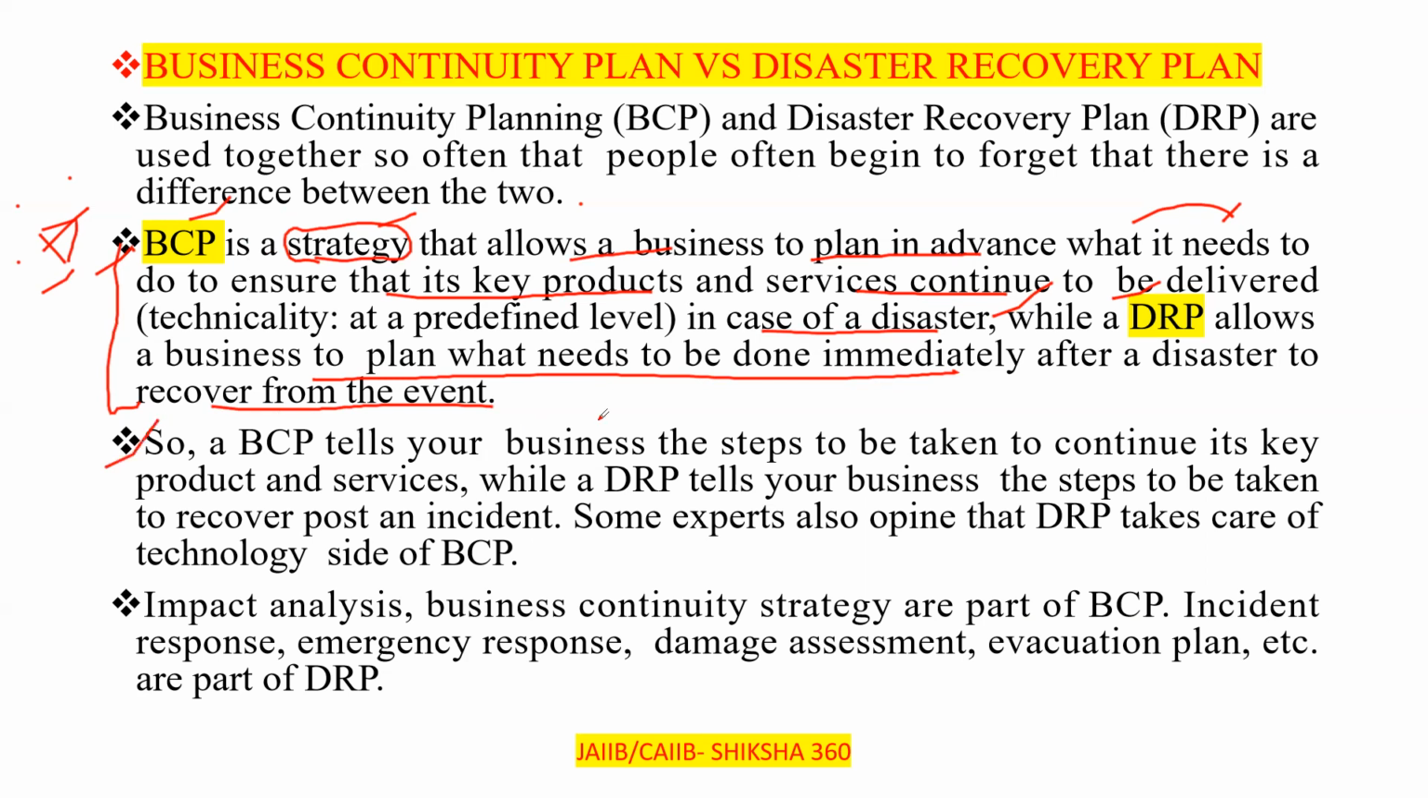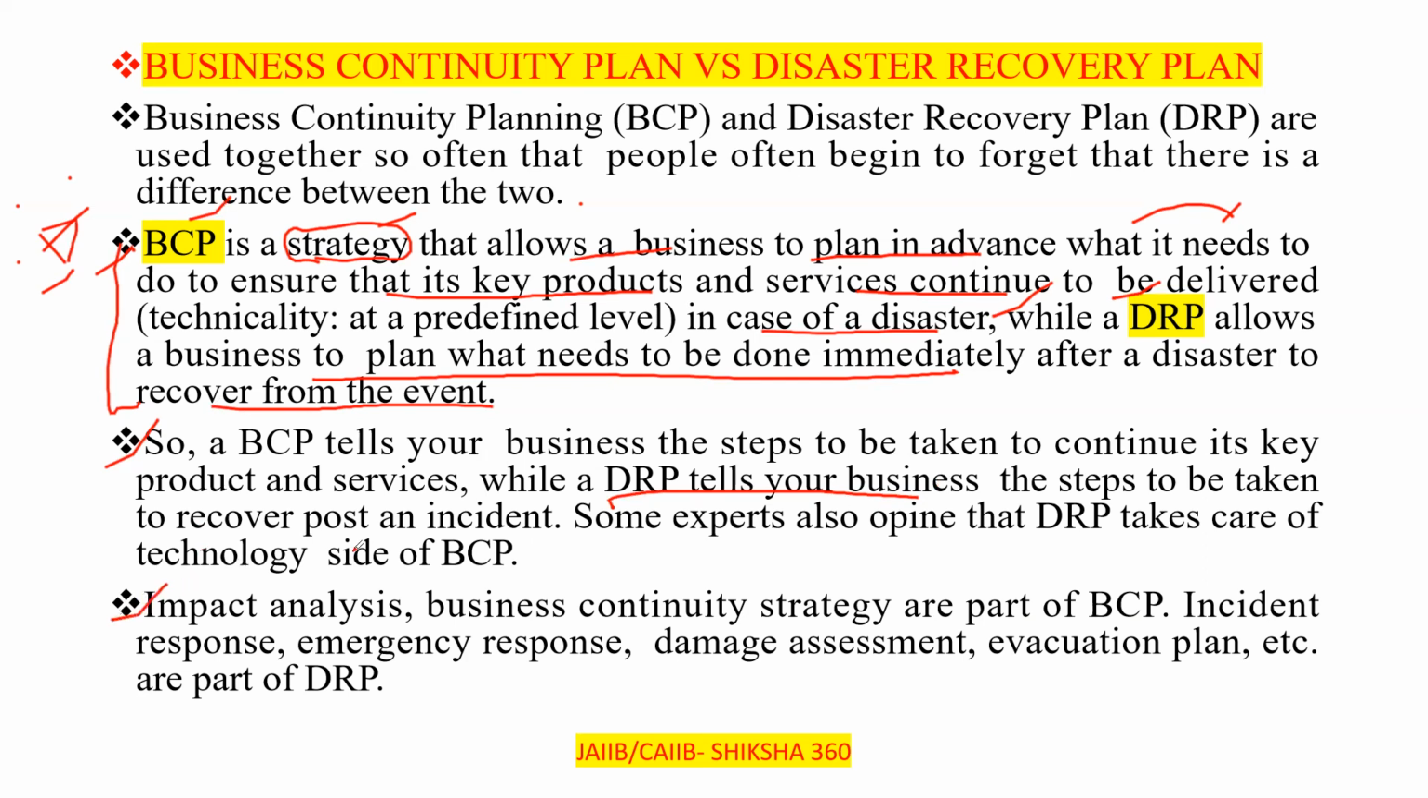So BCP tells your business the steps to be taken to continue its key products and services, while a DRP tells your business the steps to be taken to recover after an incident. Like this incident, where the branch was washed away in water. Some experts are also of the opinion that DRP takes care of the technology side of BCP. Just remember both full forms. Clear? Sometimes 4 to 5 full forms are given and you are asked which one is correct and which is not, so take care regarding that.